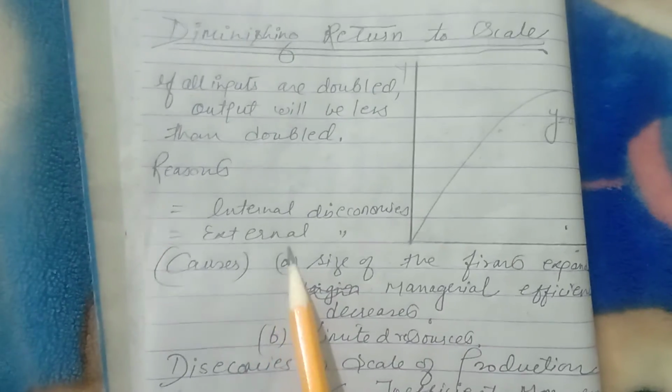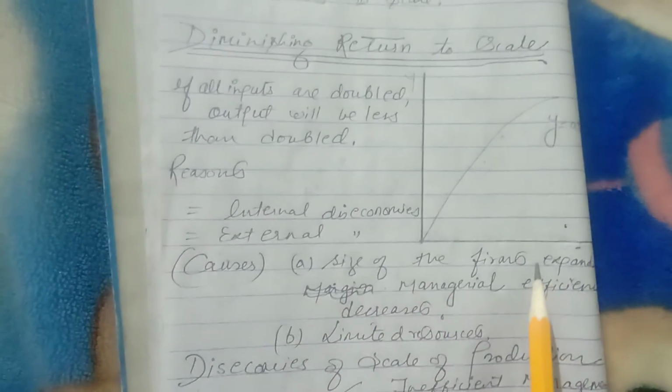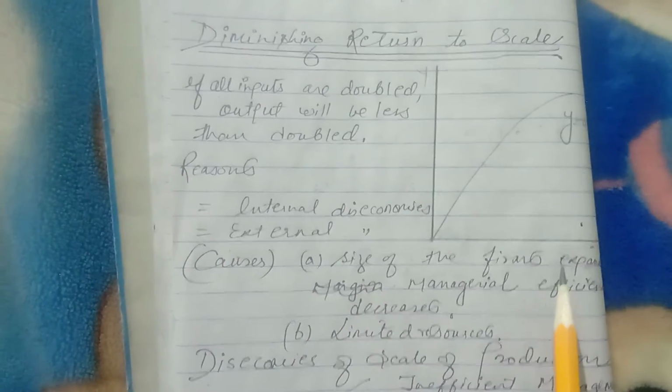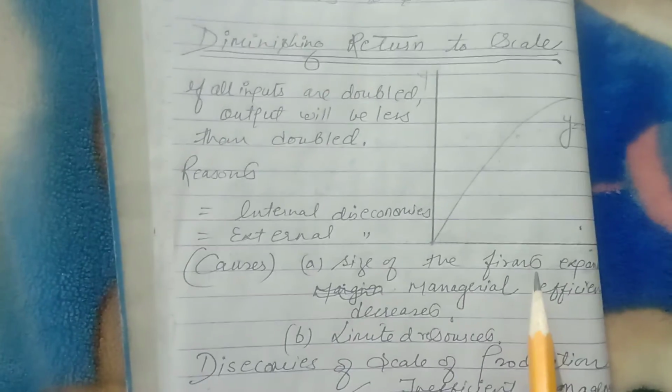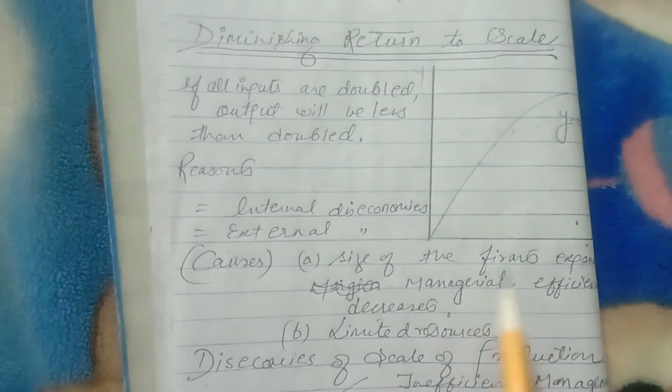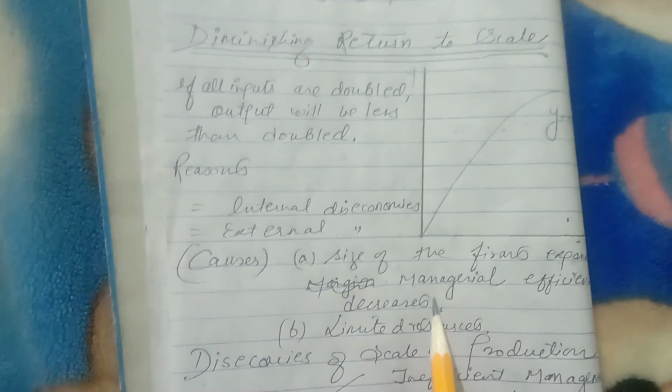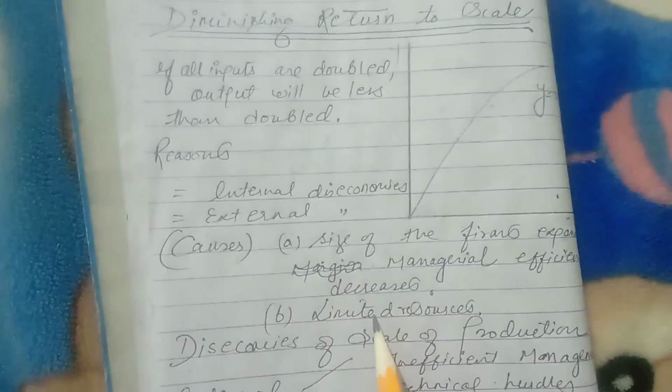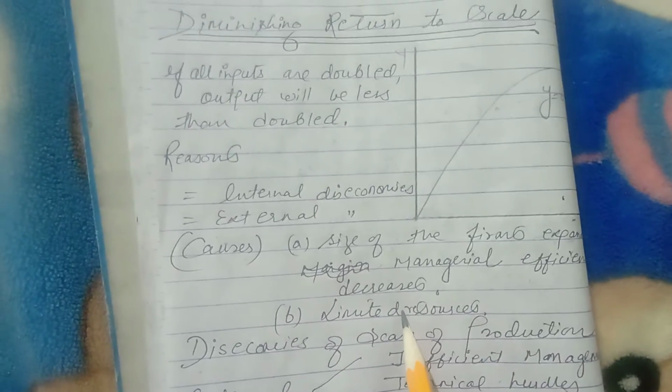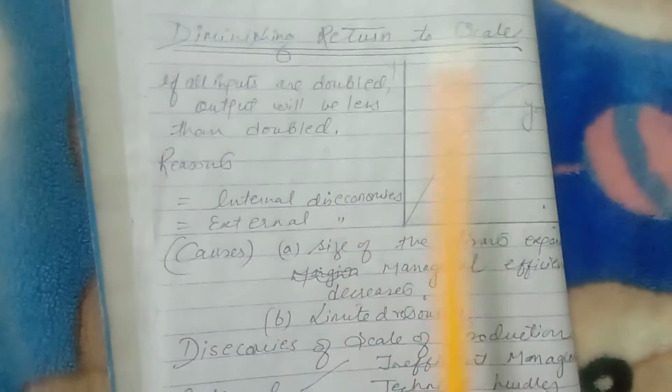So there are basically two causes. Size of the firm expands, students. When the business expands, when the size of the organization increases and the managerial efficiency decreases, it may be the cause of diminishing return to scale. And if the resources are limited in any organization, that also causes diminishing return to scale.